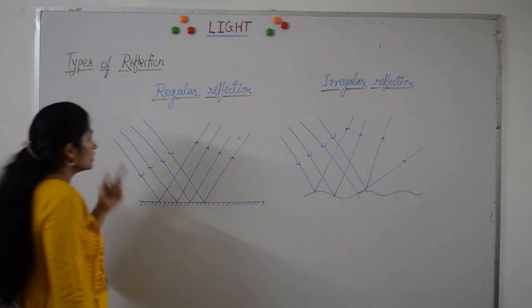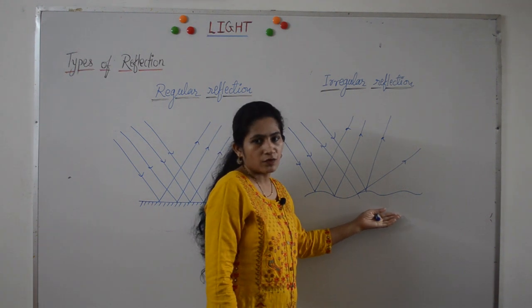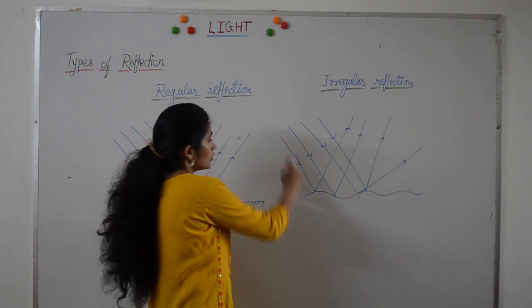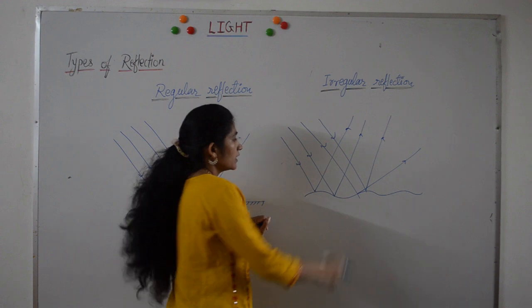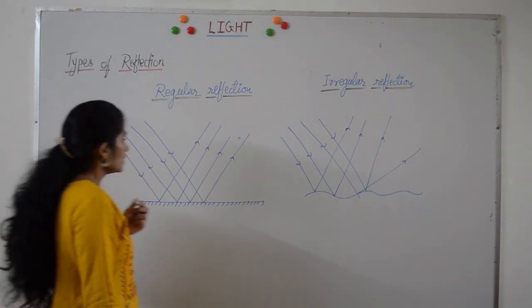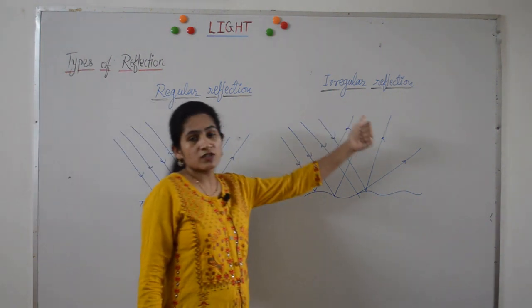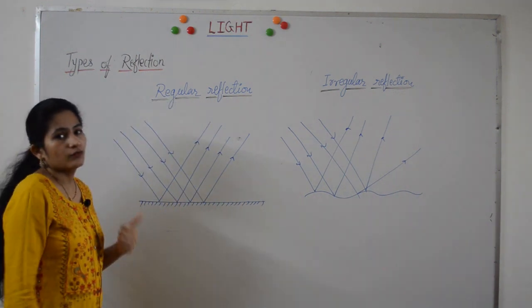So the main difference between regular reflection and irregular reflection is that regular reflection takes place from smooth surface, and in this the incident beam and the reflected beam both are parallel. But irregular reflection takes place from rough surface which is not smooth. Even though the incident rays are parallel, reflected rays won't be parallel. Now the question is whether the irregular reflection obeys the law of reflection.